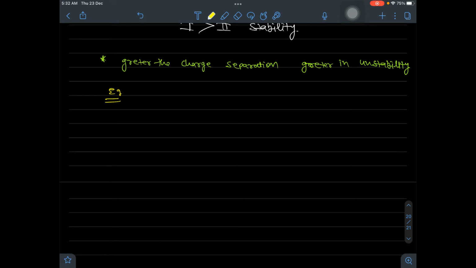The example is 1-methoxy-1,3-butadiene. If you take the 1-methoxy-1,3-butadiene species, what will its structure be? CH2=CH-CH=CH-OCH3.